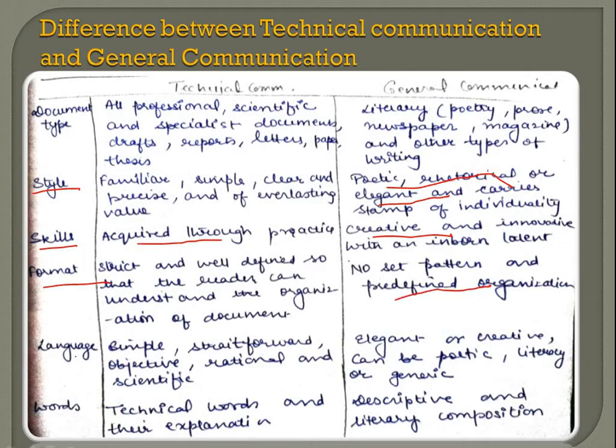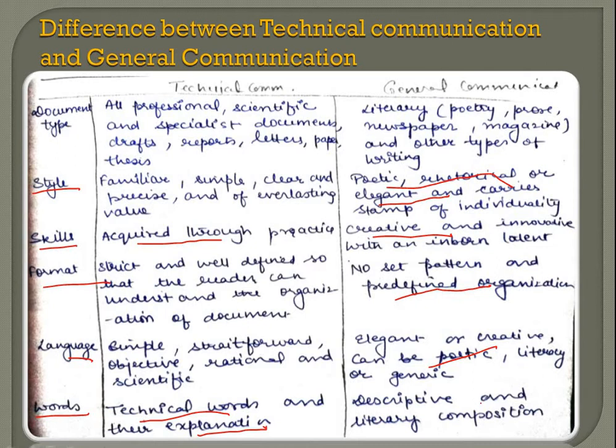Language is simple, straightforward, objective, rational, and scientific. Here, it can be elegant, creative, it can be poetic. Now, you can use jargon here, you can use high-flown language, you can use high-end vocabulary here, but you cannot afford to use these kinds of words in technical communication. The words, as I told you, are technical in nature and also include their explanation, because you might know those words, but your layman audience will not be able to understand those technical words.